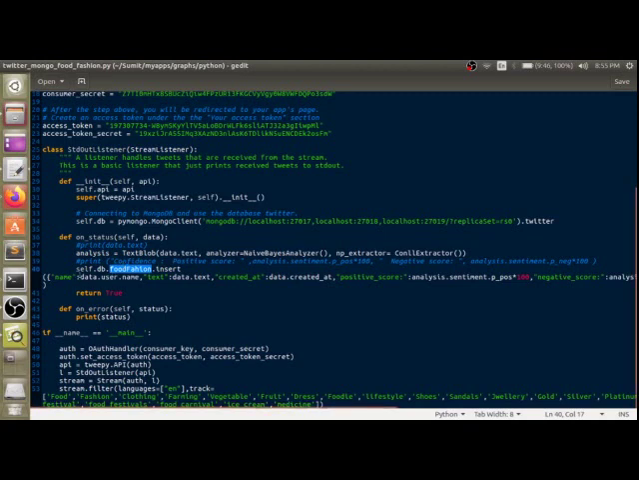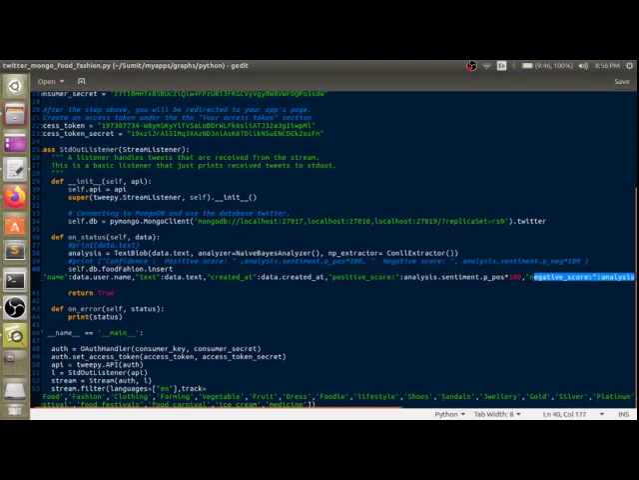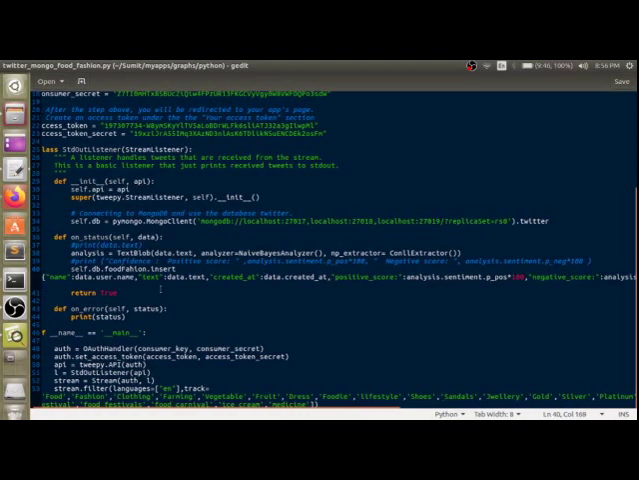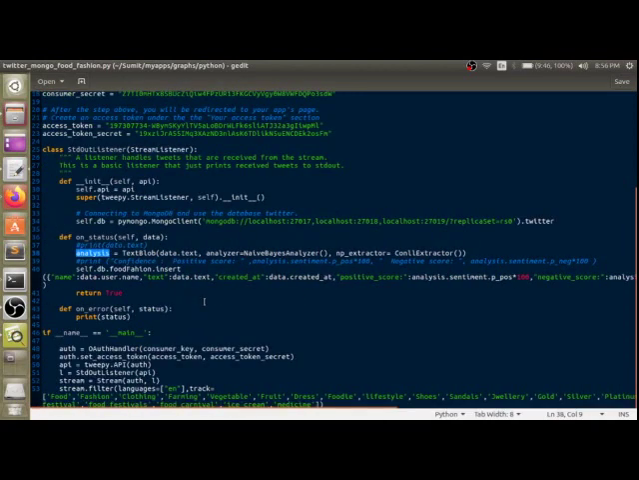So it will store the username, data.text which we have got from Twitter, date created when the tweet is created, and the positive score. Positive score means the analysis which we have done here from our library, we will be storing that inside the database, and the negative score we will get from the analysis stream. So this is how it is going to store.